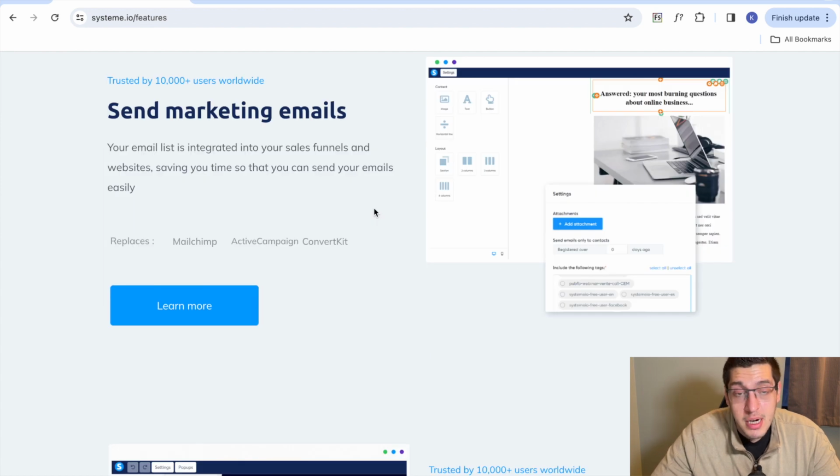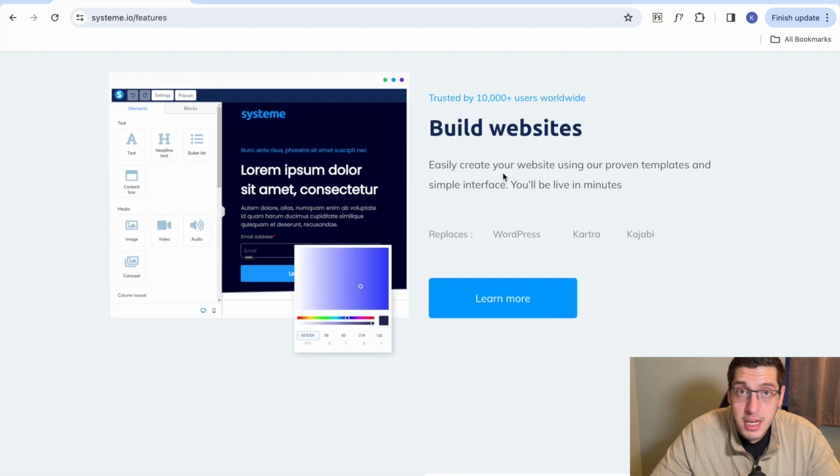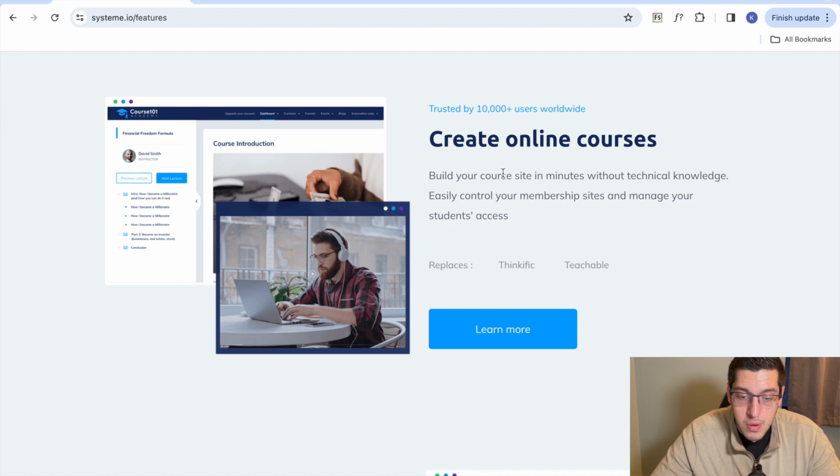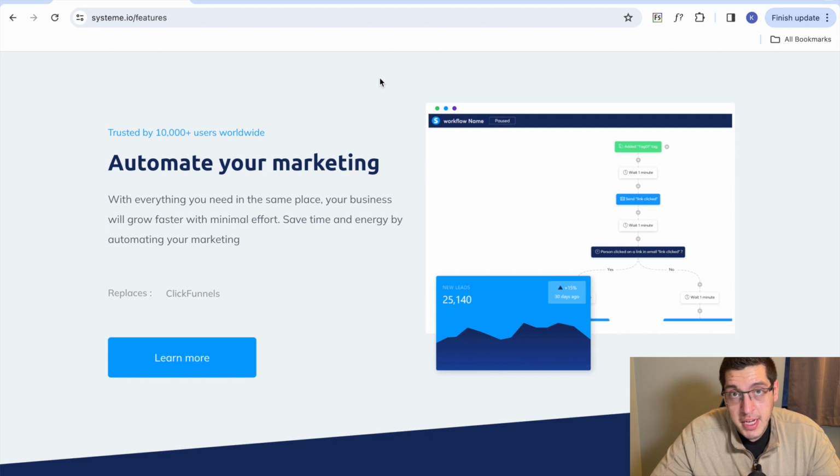As far as email marketing goes, it says it replaces MailChimp, ActiveCampaign, and ConvertKit. If you're looking to build a website, you no longer need WordPress, Kartra, or Kajabi. This will do that for you. If you're looking to manage your affiliates, this will replace ClickFunnels. And if you're looking to create an online course, this replaces Thinkific and Teachable. Then obviously you get to automate your marketing through email campaigns. You can choose when to send an email, how often you want to send an email, just to follow up with your prospects and your leads.